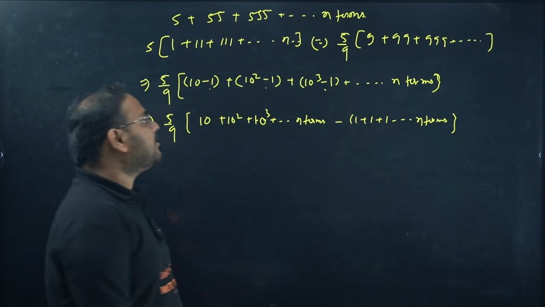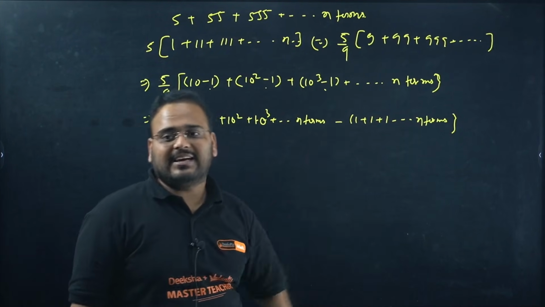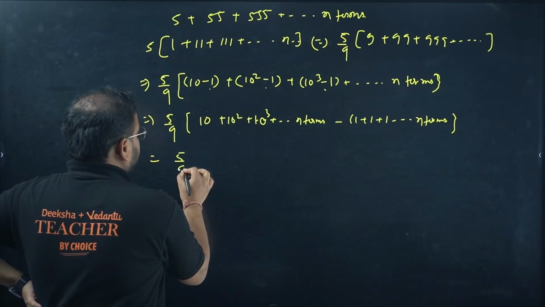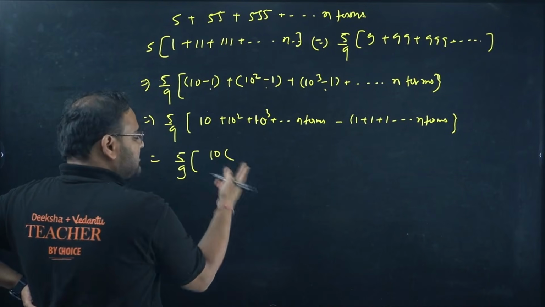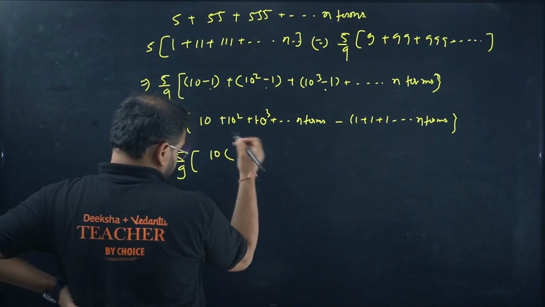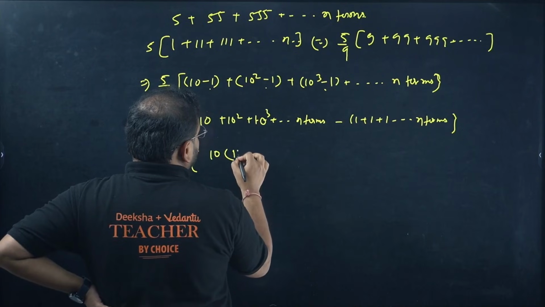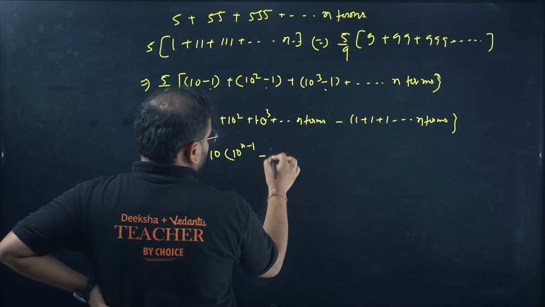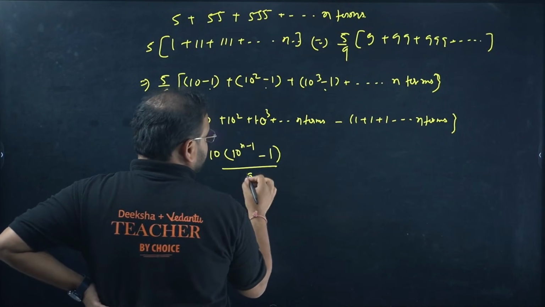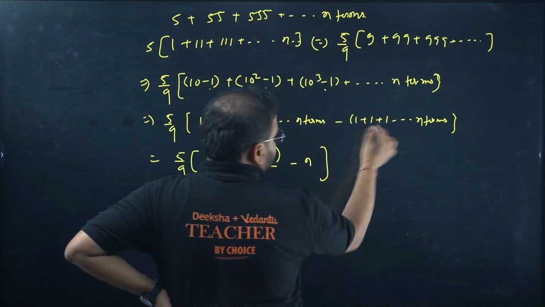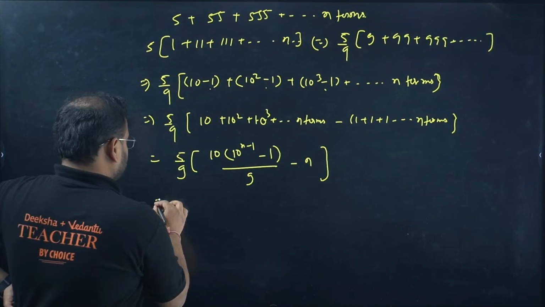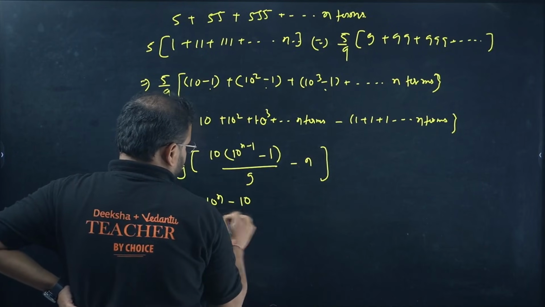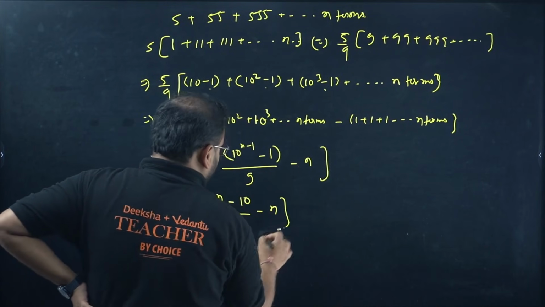Making sense, right? Check here. I have clubbed all the negative ones together and taken minus sign common. It becomes 1 plus 1 plus 1, n terms. This is a GP. 5 by 9 as it is. This becomes 10 times of, the first term is 10, r power n minus 1. We get here 10 power n minus 1 upon 10 minus 1, which is 9, and we have this as minus n. Expand, you'll get the result as 5 by 9, 10 power n minus 10 by 9 minus n.